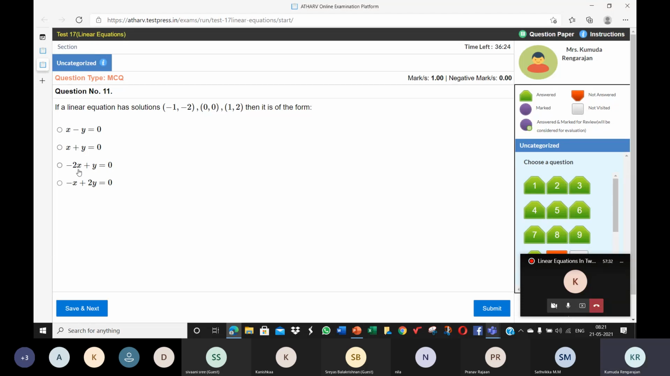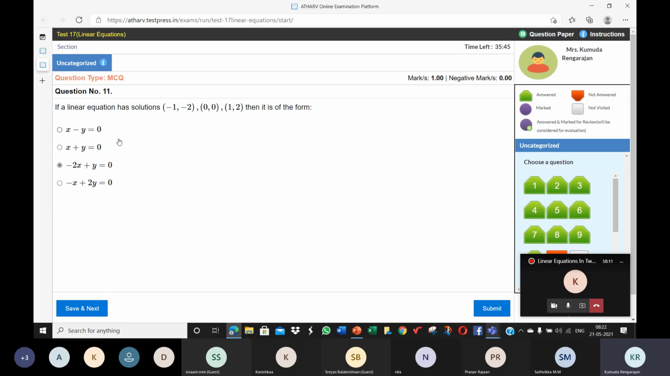But 1 comma 2 satisfies this equation. That doesn't mean all the others also satisfy; that you must check. So let's check this also: 0 comma 0, yes, it satisfies. What about this one? Minus 2 into minus 1 is 2, 2 minus 2 is 0. Yes, all the 3 points satisfy this equation. Mostly this will not be, but let's anyway check 1 comma 2 here: minus 1 plus 4. No, not happening. This does not satisfy this equation.